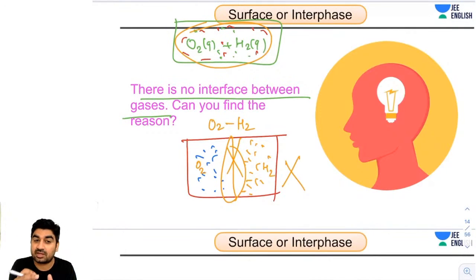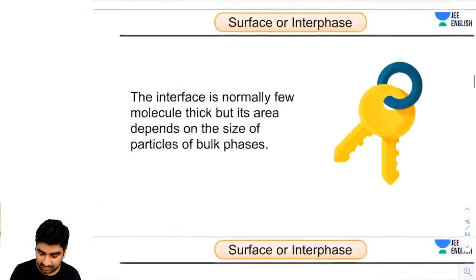If you put two gases in the container, they will always mix homogeneously. Got it? Note it down, guys. You will never have a gas interface. Okay, so now let's move to the next point.